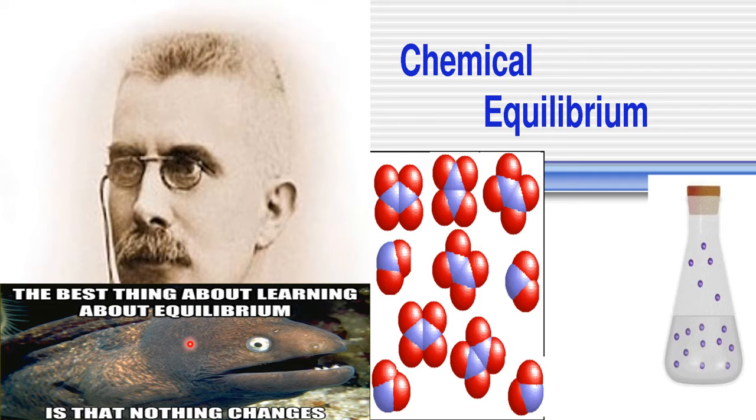But in chemistry, we learn about what? Dynamic equilibrium only. Okay, right. Now we will understand this caption. The best thing about learning about equilibrium is that nothing changes. So this chemical equilibrium is applicable only for those reactions which are reversible in nature.